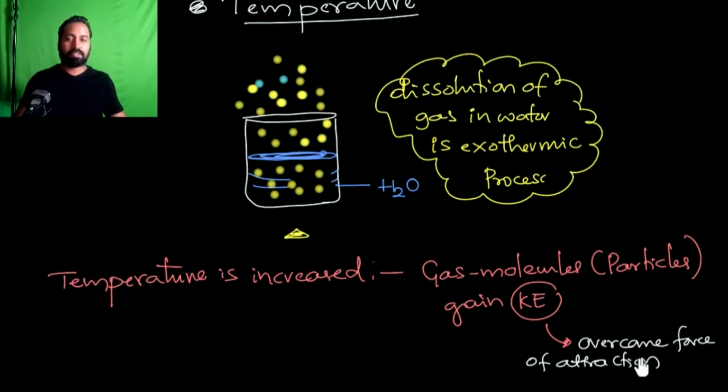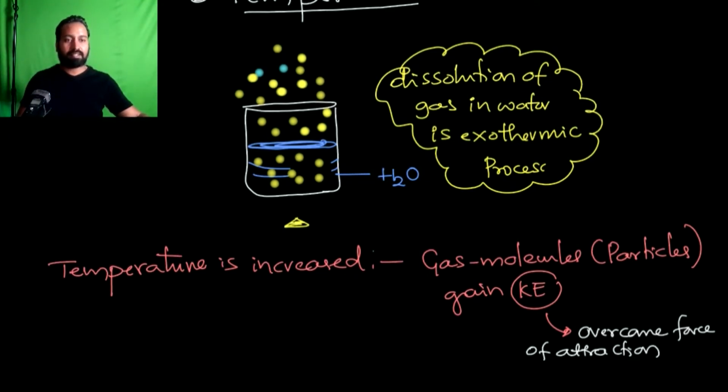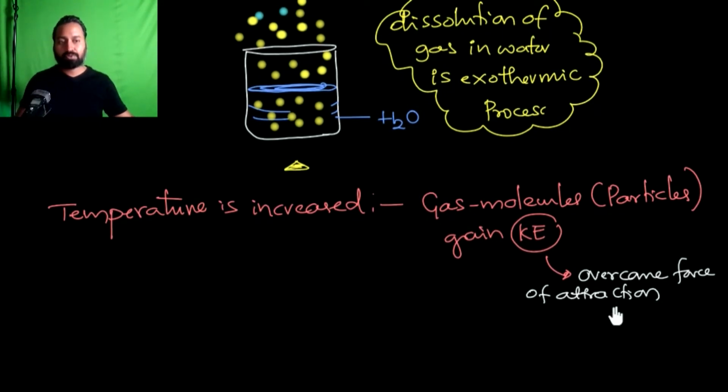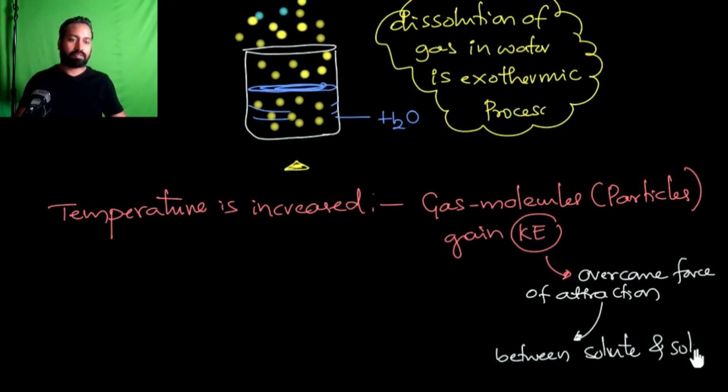So the gas particles overcome the force of attraction between the gas molecules, the solute, and the solvent. Okay, and now the gas tries to escape from the solvent.